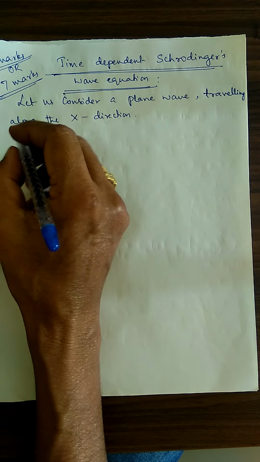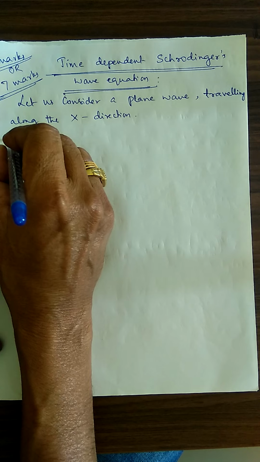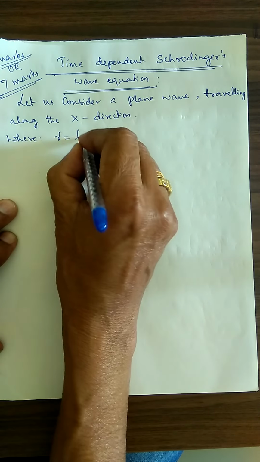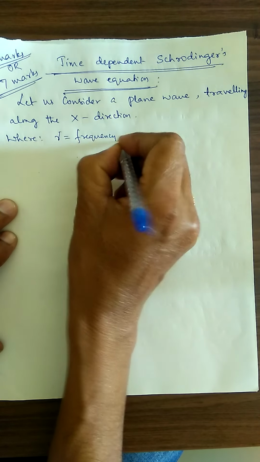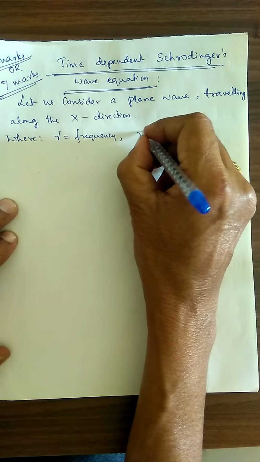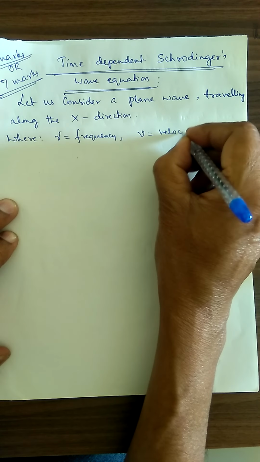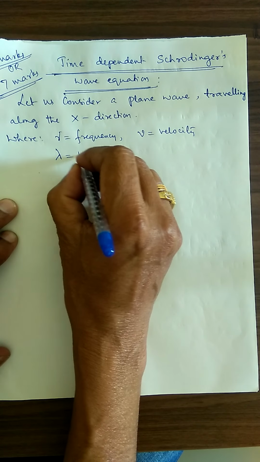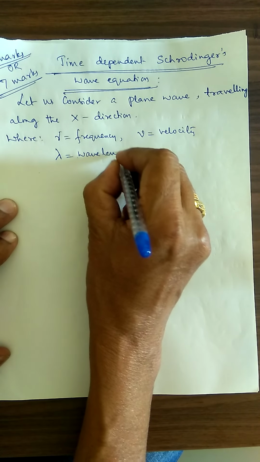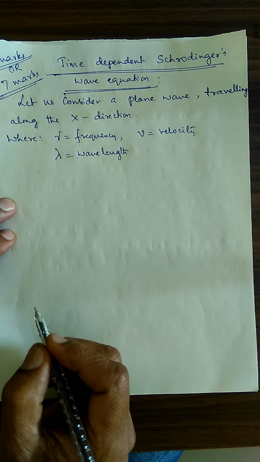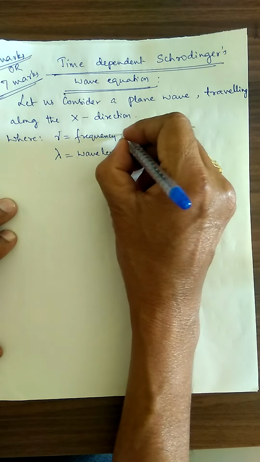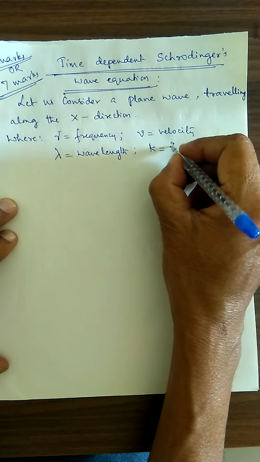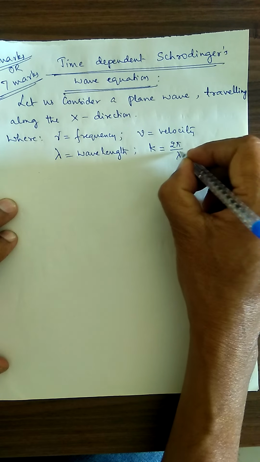For that particular wave, nu is the frequency of that particular wave, v is the velocity for that particular wave, lambda is the wavelength for that particular wave, and k, the propagation constant, is equal to 2 pi divided by lambda.